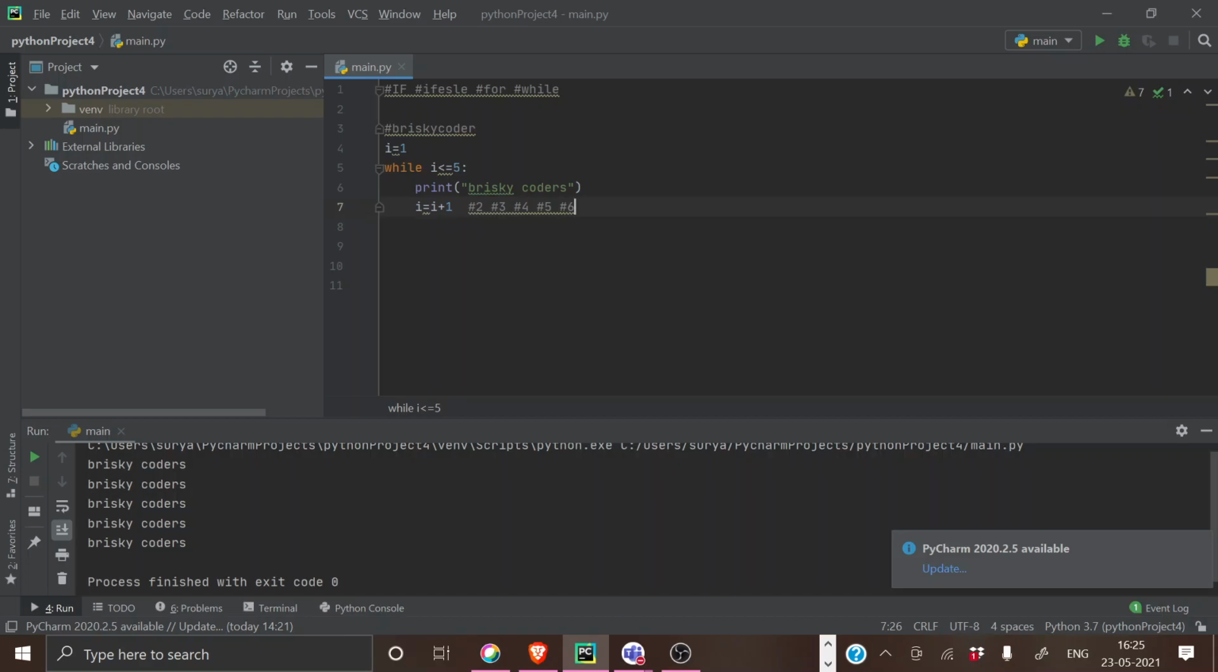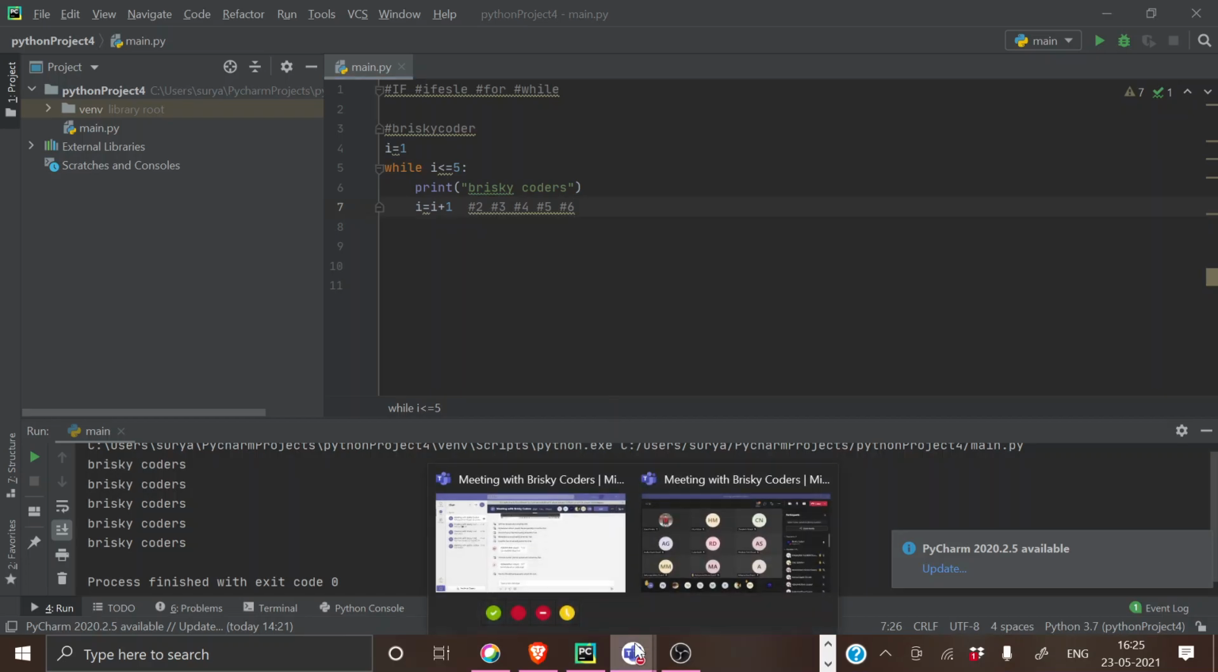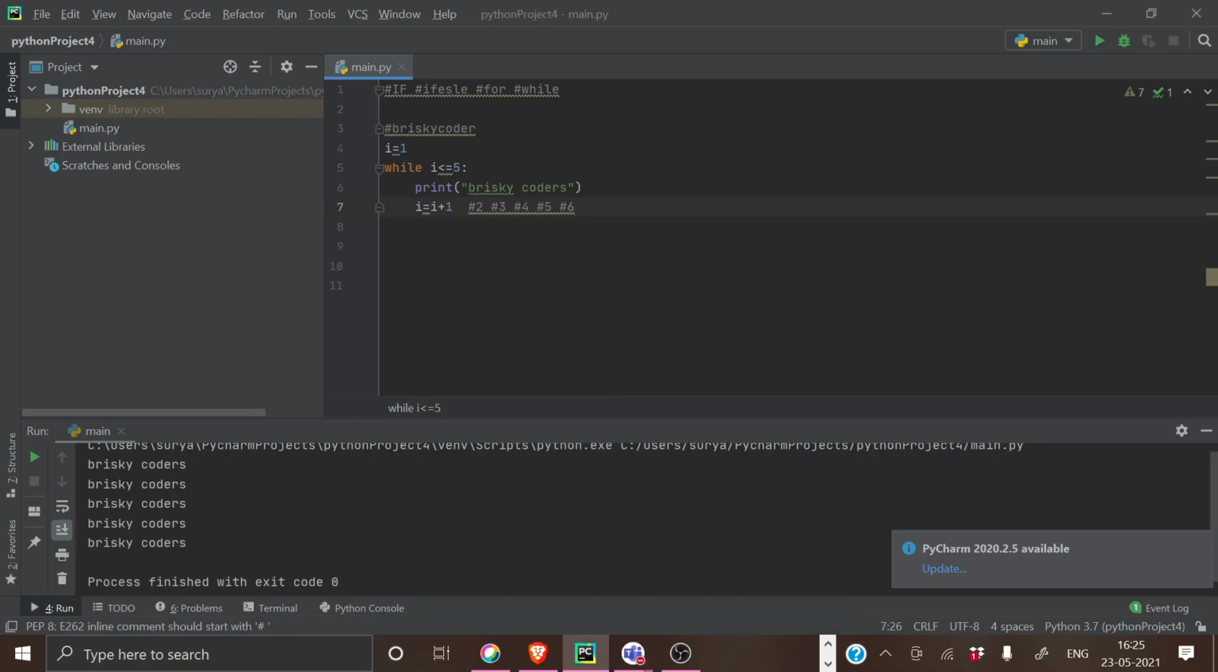Actually, while is the toughest loop. I've just given a very simple example for you, but it will take a lot of time if I want to explain while. I will give you the next class. I've planned to make a few tough problems in while, where you will understand completely. You just understand what while is, and how it runs.